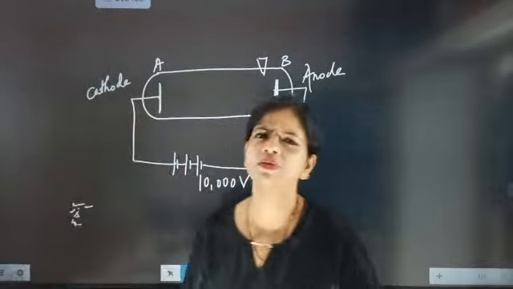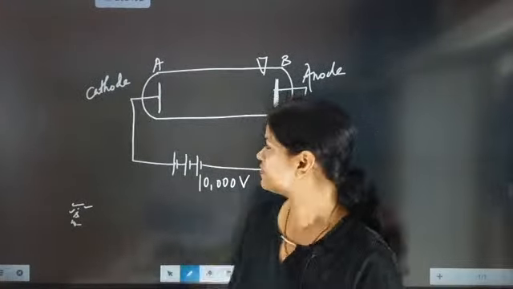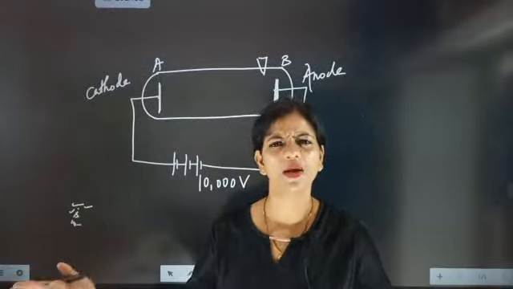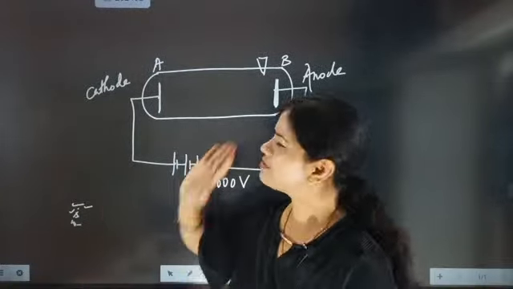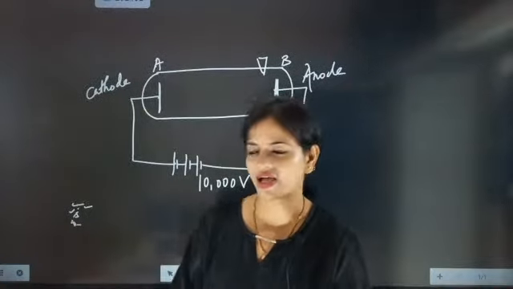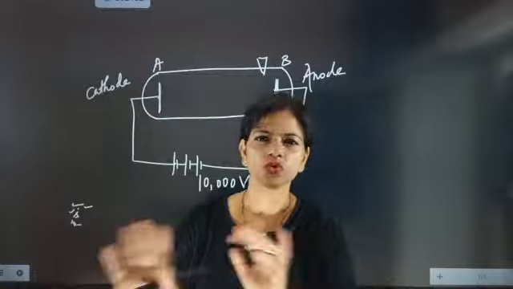Initially, when the pressure was not lowered and 10,000 volt passed, nothing happened. The pressure remained the same, normal atmospheric room pressure, no change in pressure.